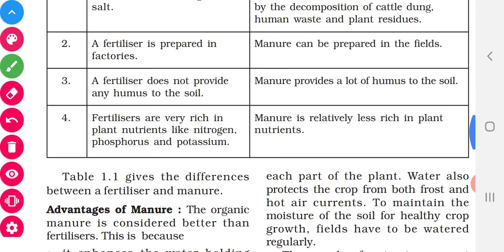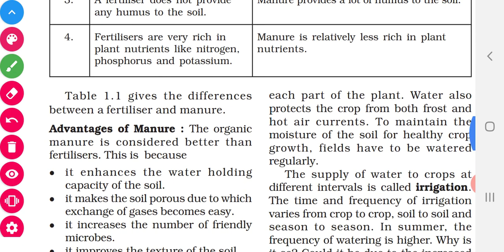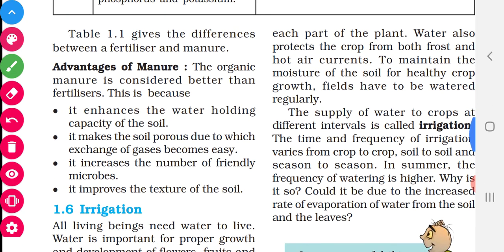Manure is relatively less in nutrients but it adds humus to the soil. So these advantages of manure are also very important. Note, children, these advantages of manure. It enhances the water holding capacity, it makes the soil porous, it increases the number of friendly microbes that convert the wastes into manure, and it also improves the texture of the soil.